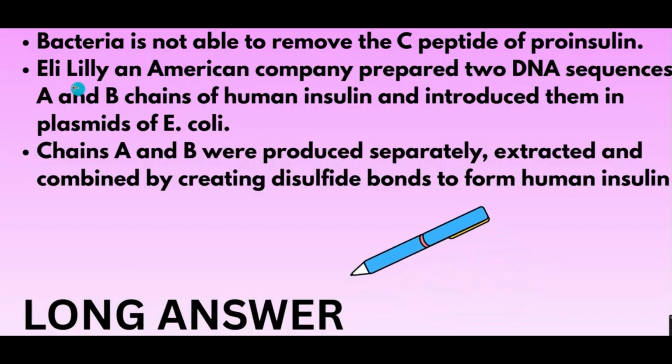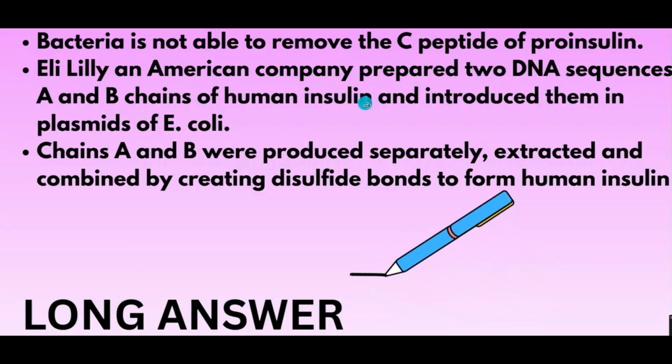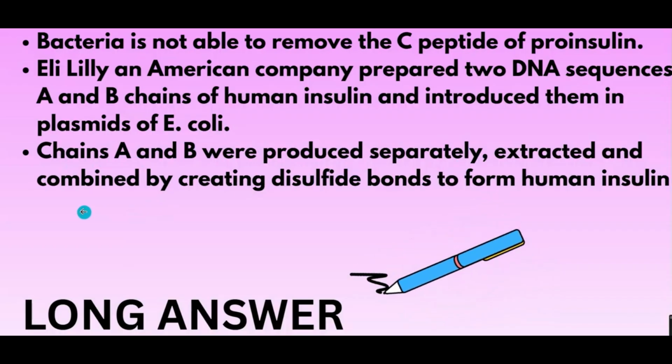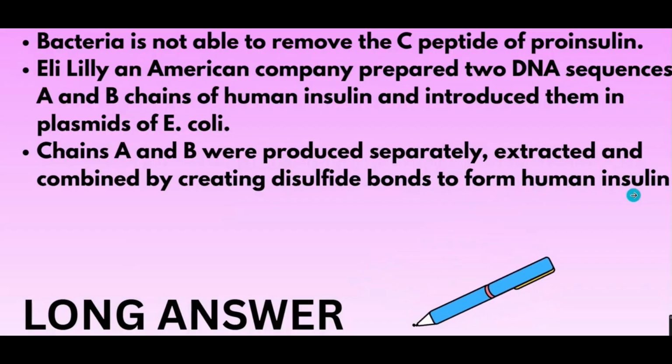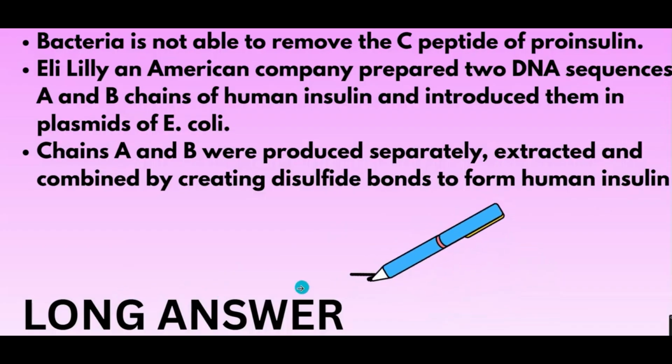Now how did the company help? Eli Lilly, an American company, prepared 2 DNA sequences, A and B chains of human insulin, and introduced them in the plasmids of E. coli. So they synthesized A chain and B chain separately. Then the chains A and B were produced separately, extracted and combined by creating disulfide bonds to form human insulin. So at the end they combined both the chains. This was a long answer question carrying 5 marks.